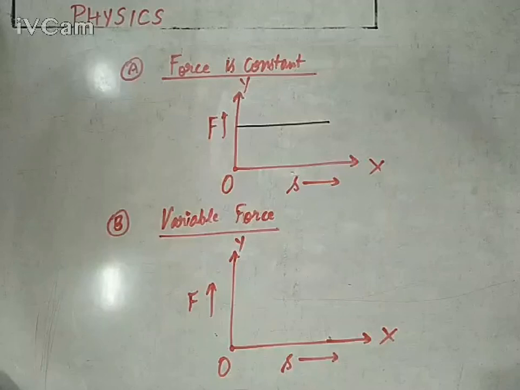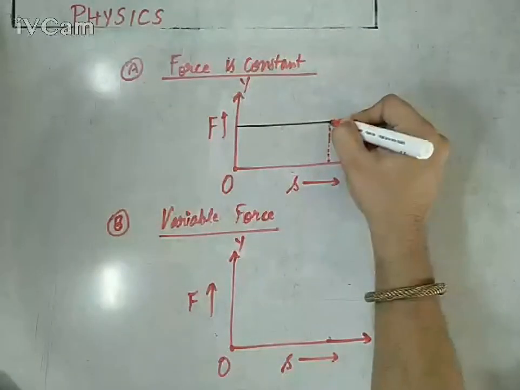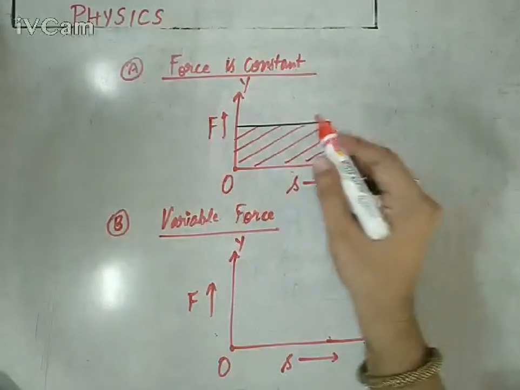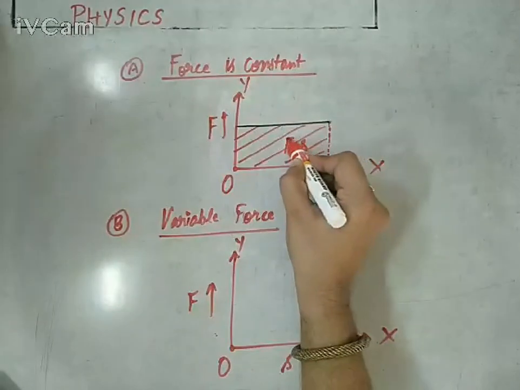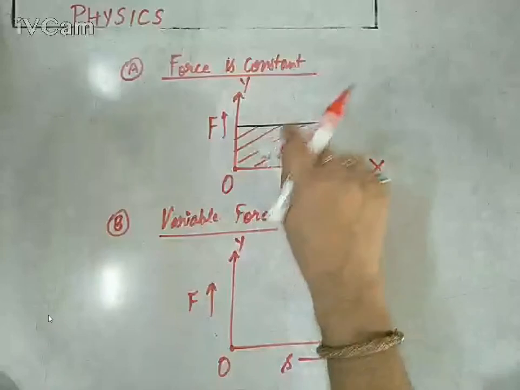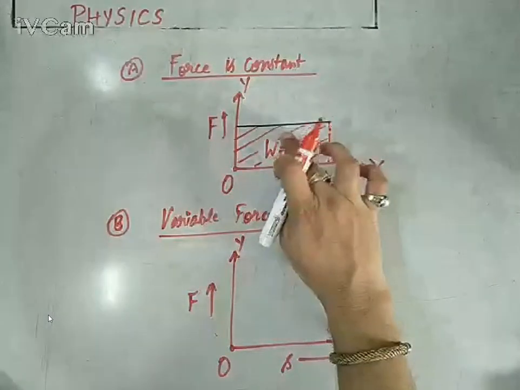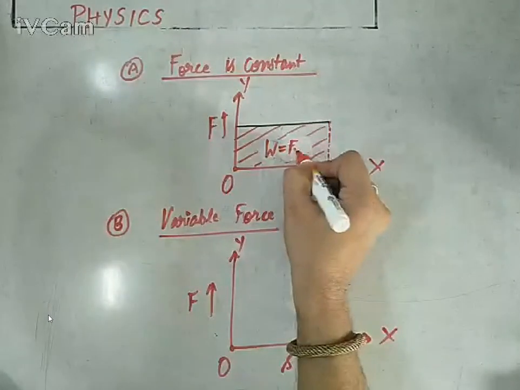This graph you will get, and if I try to find the area under the graph, this area lying under the graph will definitely give you the value of F into S, and F into S is actually work done. So the area under the Fs graph will give you the value of work done. You need to pay attention to this.